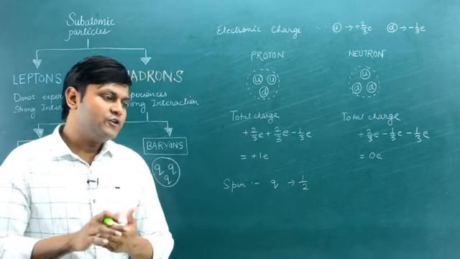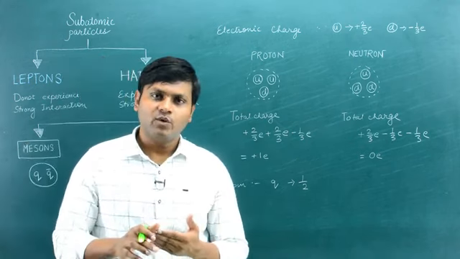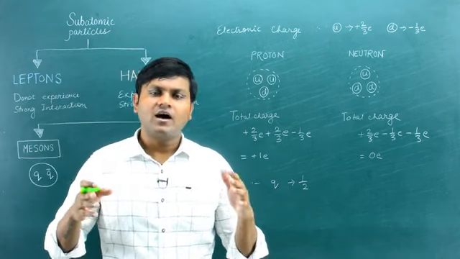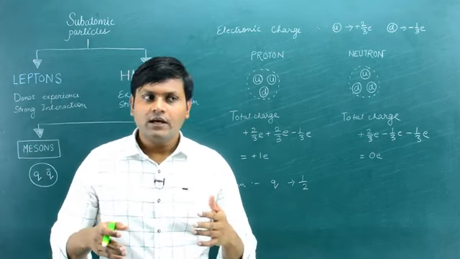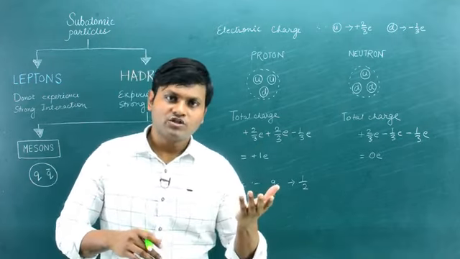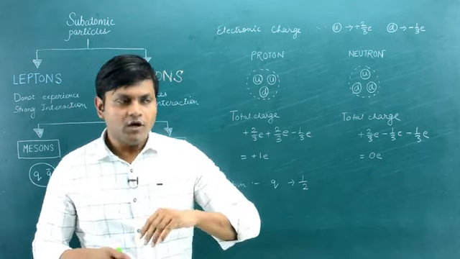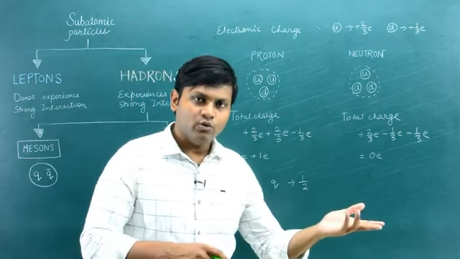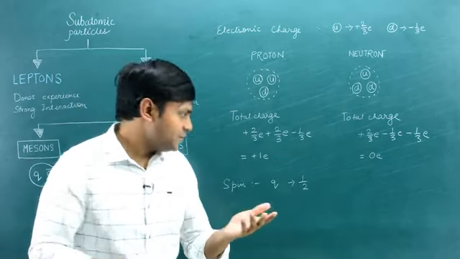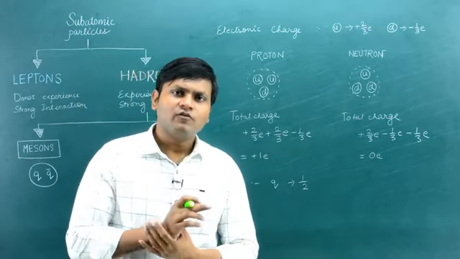And if you try to find the magnitude of spin angular momentum of these intrinsic particles with respect to some kind of external magnetic field, then the Z component turns out to be either plus h cross by 2 or minus h cross by 2. So associated with plus h cross by 2 is the plus half, and associated with the minus h cross by 2 is the minus half. So we can say that the spin of quarks is half.